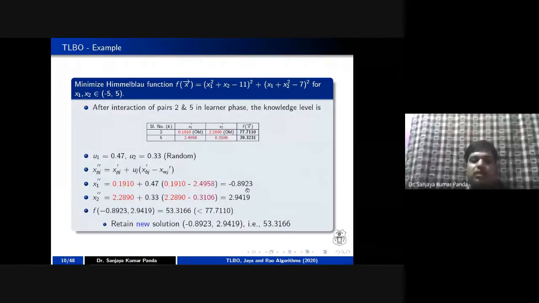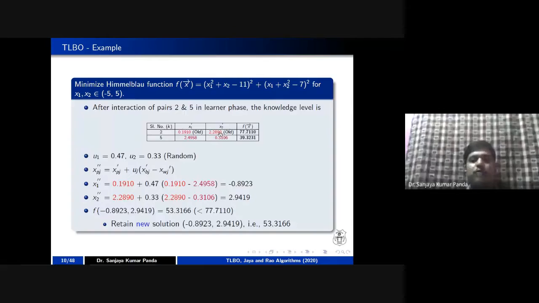Once you get this updated value of x1 and x2, what are you going to do? You have to put these two values in the Himmelblau function. If you put these two values in the Himmelblau function, you get the fitness value 53.3166. But 2 has initiated the pairing with 5, and the fitness of 2 is 77.7110, which improved to 53.3166 after pairing with 5. So we have to keep the new solution and discard our old solution.